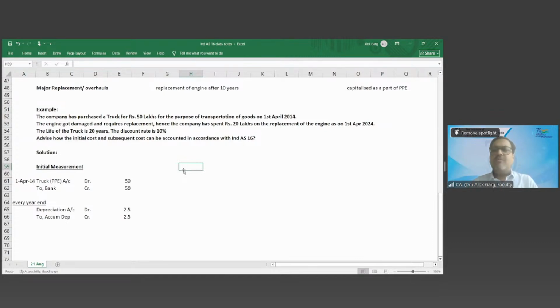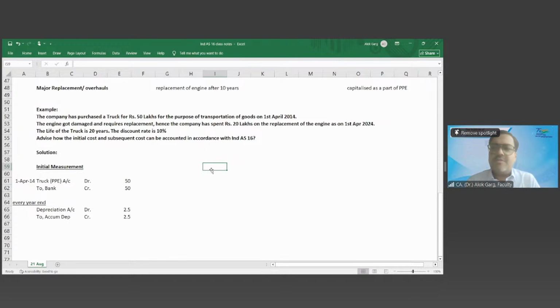Yes, engine account to bank account. It's a component of the truck only, and we are following component accounting, so it has to be capitalized. But don't you think you are capitalizing two engines in one truck? Yes, sir. We need to de-recognize the old engine. First engine. Yes, very good. You need to de-recognize the old engine. Now I got my answer.